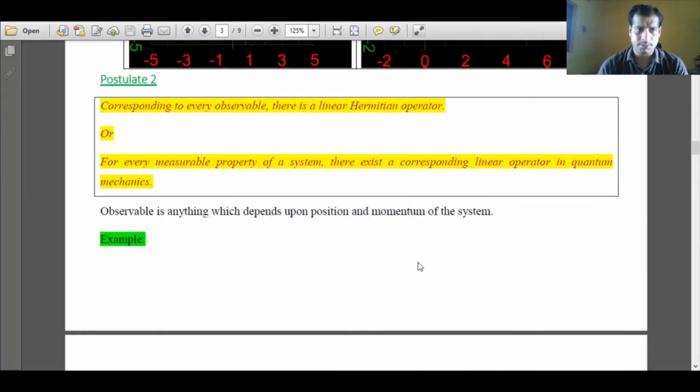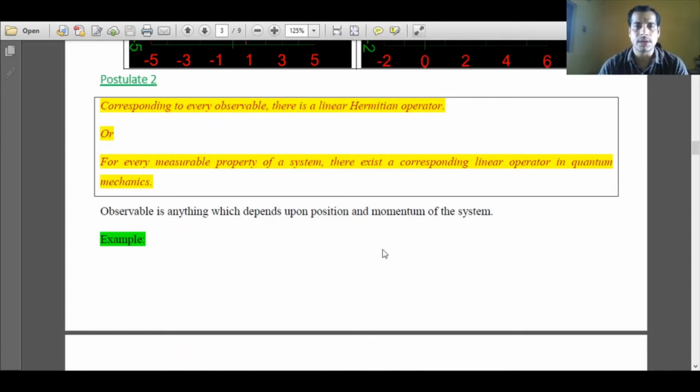Now we will discuss postulate 2. Corresponding to every observable, there is a linear Hermitian operator, or for every measurable property of a system, there exists a corresponding linear operator in quantum mechanics. So for every physical observable in classical mechanics, there exists a linear Hermitian operator in quantum mechanics. So we are getting two new terms: one is the linear operator and one is the Hermitian operator.